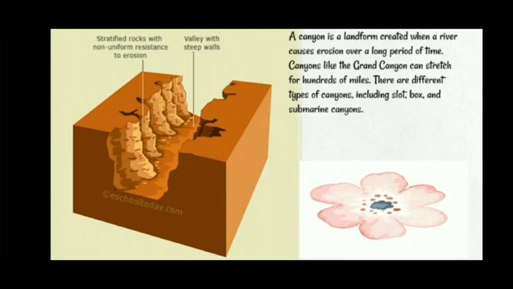Canyon. A canyon is a landform created when a river causes erosion over a long period of time. Canyons like the Grand Canyon can stretch for hundreds of miles. There are different types of canyons, including slot, box, and submarine canyons.